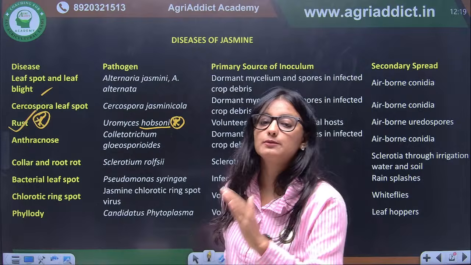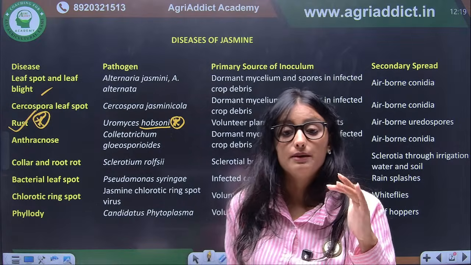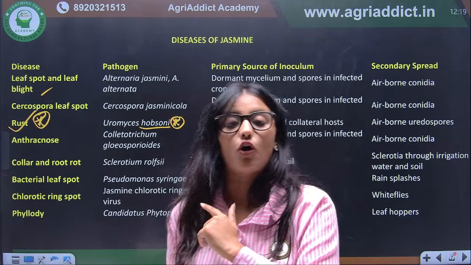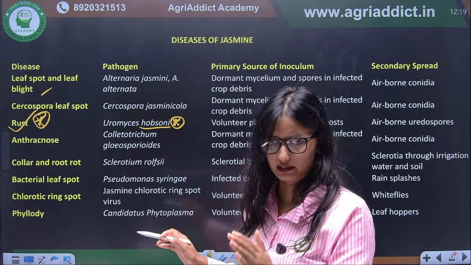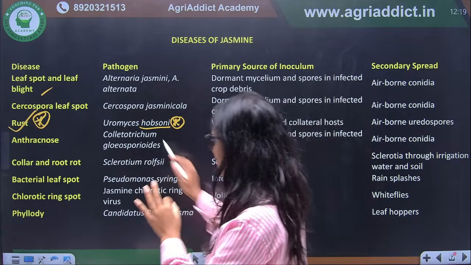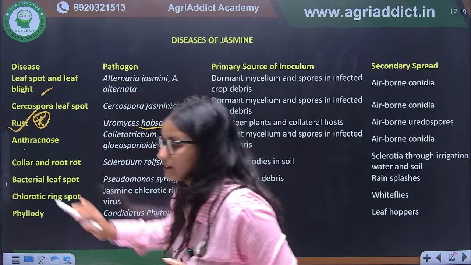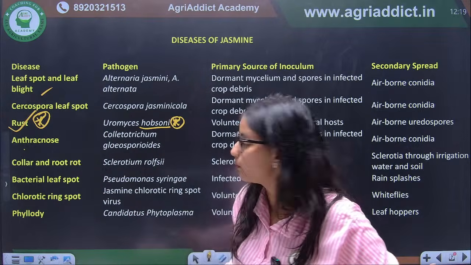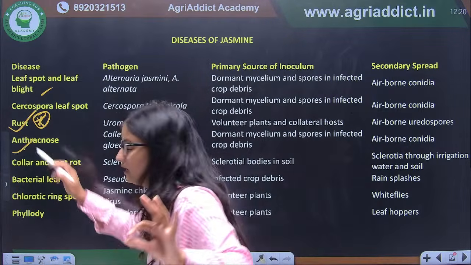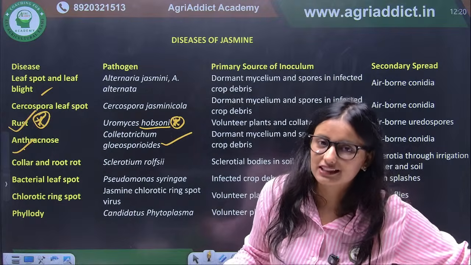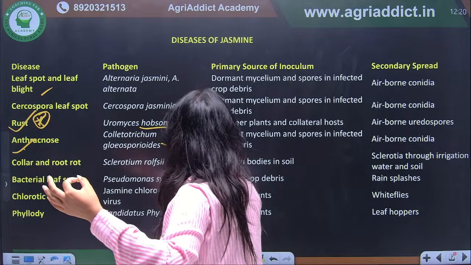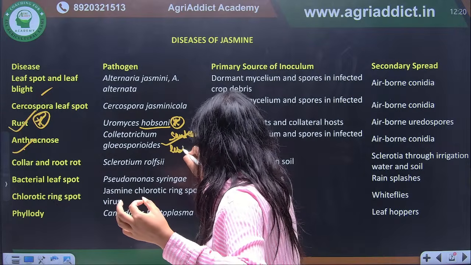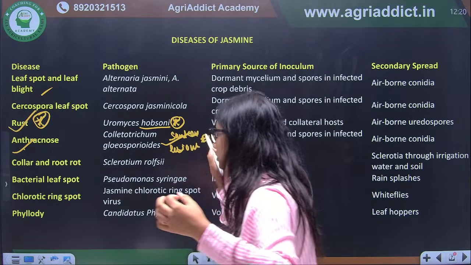Quickly, in the comment box, tell me the characteristic symptom of Alternaria. Anthracnose is important. Colletotrichum gloeosporioides, same as we discussed in mango, forms sunken lesions.